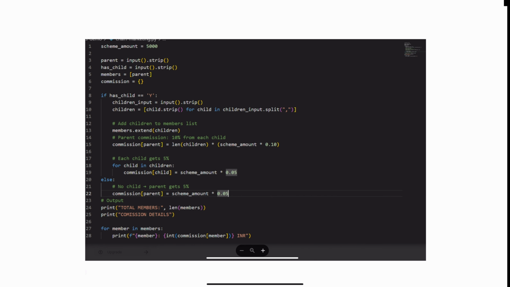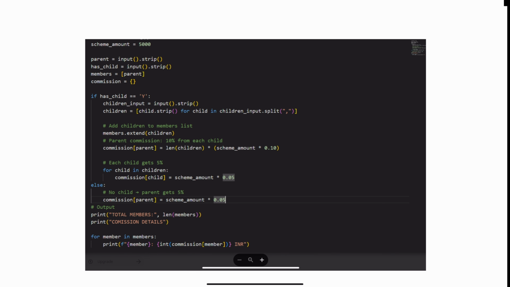Now let's jump directly to the solution. This is very important to understand the data. This is hard coded for now, since I know this is the fixed amount, 5,000, sorry, and I will take parent input, then I will take the flag. Yes means I have the flag, I have children. Make sure that this is capital, because I am checking this flag here. If you put a small y, this program will not work because it is case sensitive.